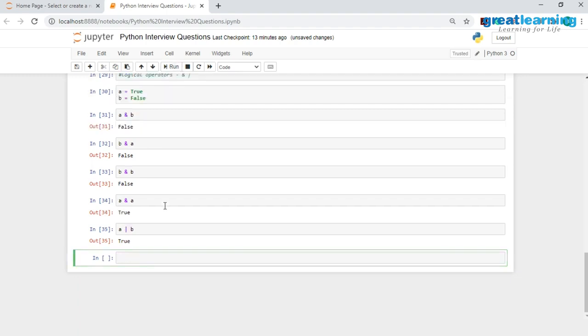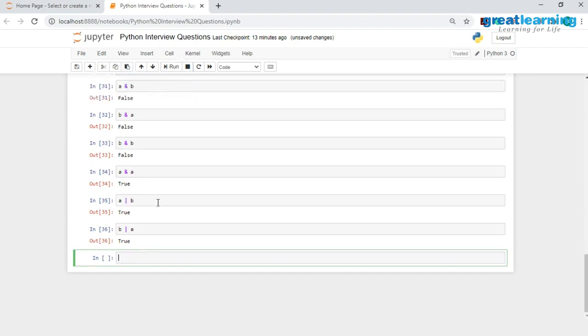And when I check a or b, I get the true result because true or false is equal to true. Then if I go ahead and check b or a, I will again get a true result because false or true is obviously true. And then finally when I have a or a, this again is true because true or true is true. And the only case where I'll be getting a false is b or b, which in other words is false or false. These are the different types of operators which we have.